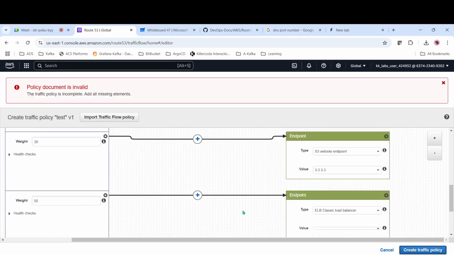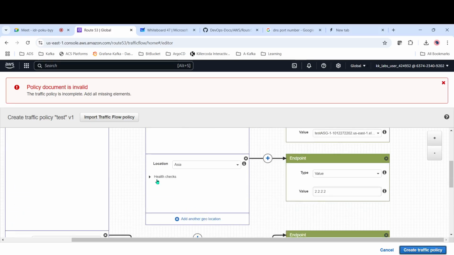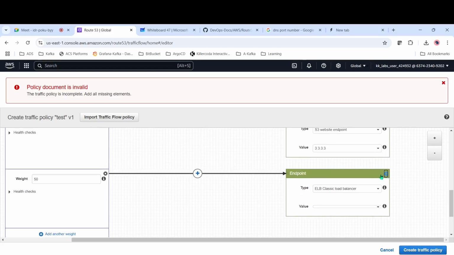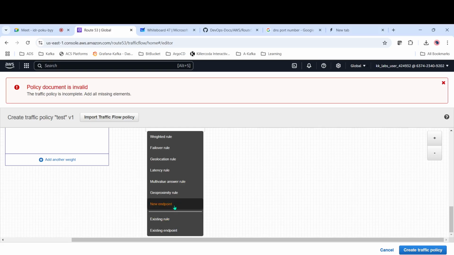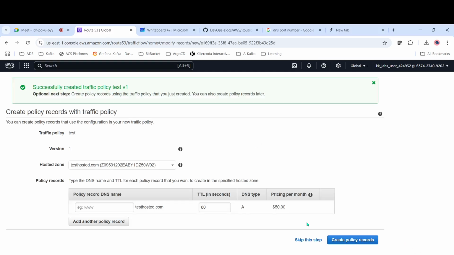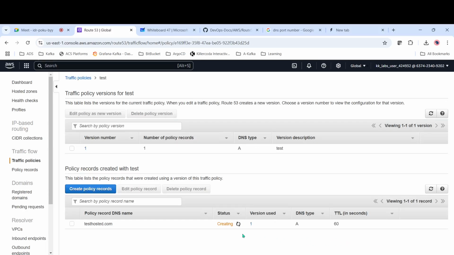When you click on create traffic policy, it will create the policy. So let's create. 1.4.4.4.4. Okay, so it has successfully created the traffic policy. Once the policy is created, then you can create new policy records and all. It's still creating. So like this we'll be able to create the traffic policies.